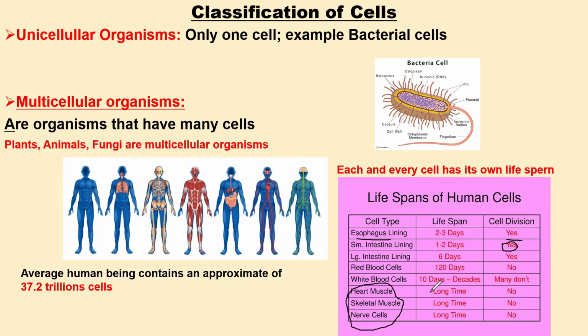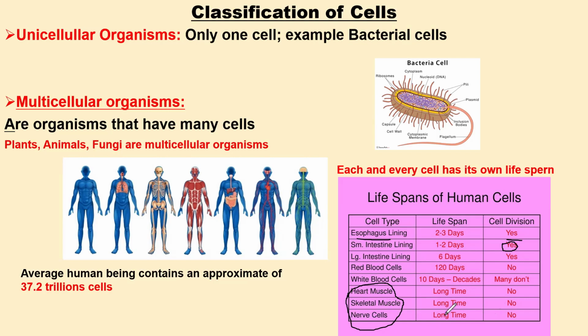If you lose your heart muscles, the only way is to do a heart transplant, because the cells there cannot divide. The skeletal muscles and the nerve cells, that is the brain cells, also take a longer time. As I said, in many other textbooks they will tell you that they don't have a lifespan.